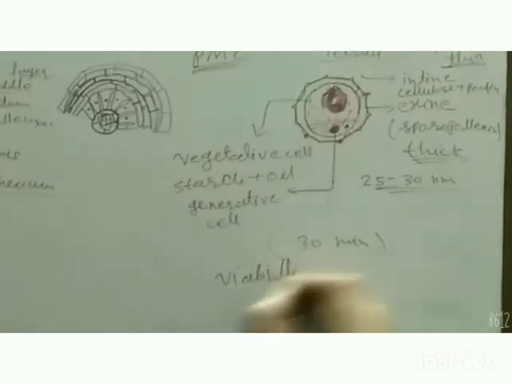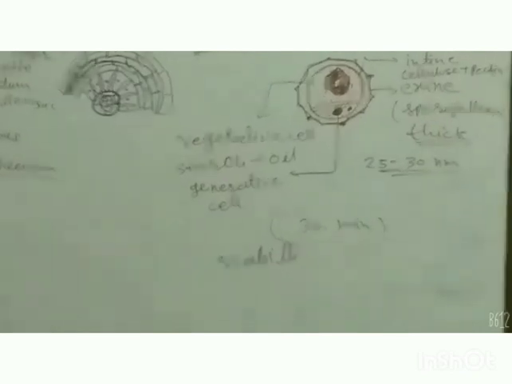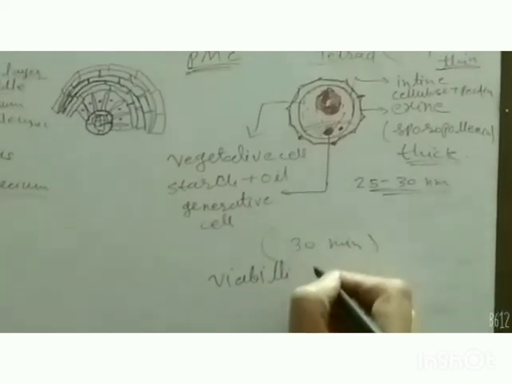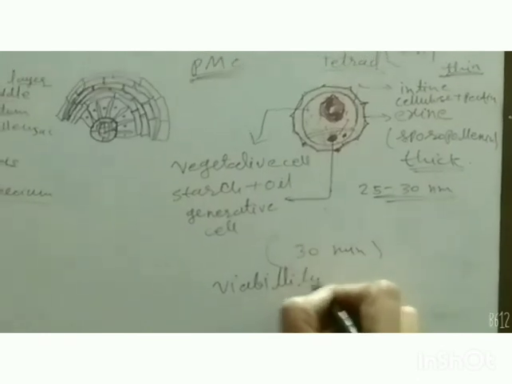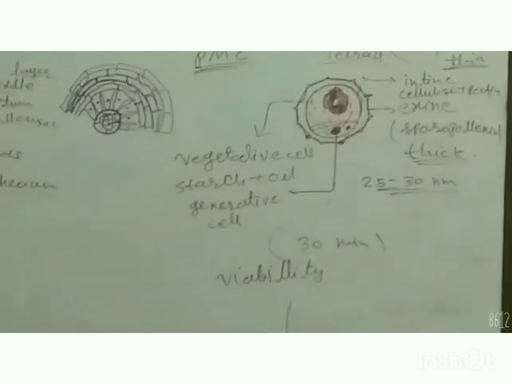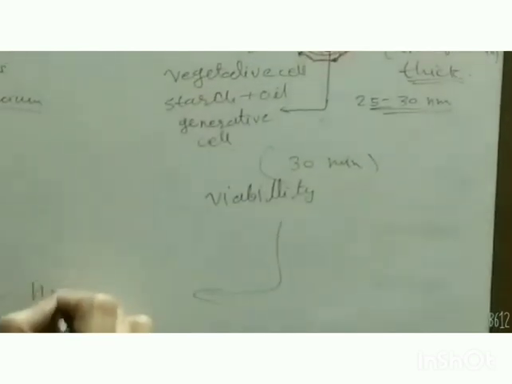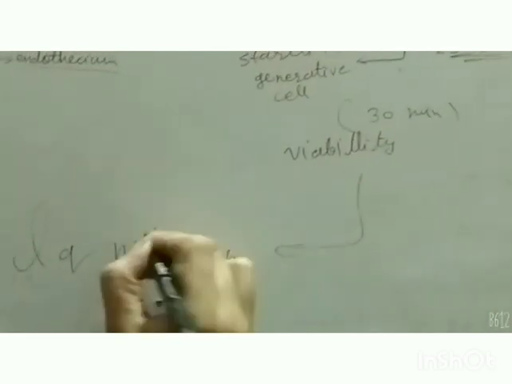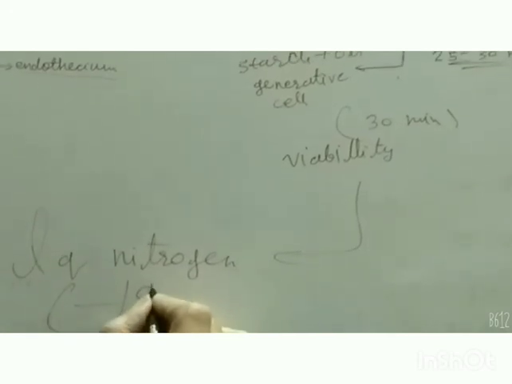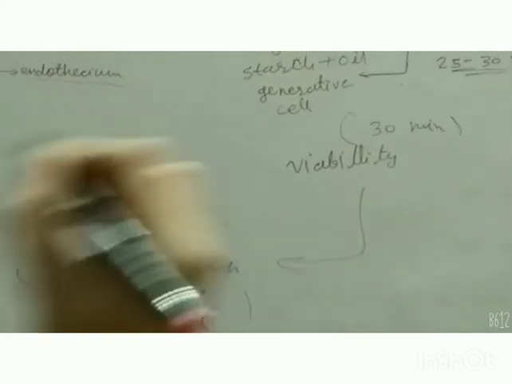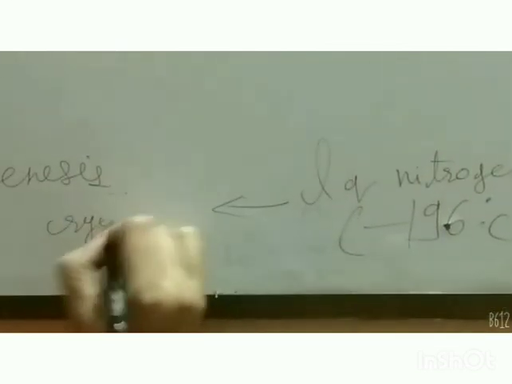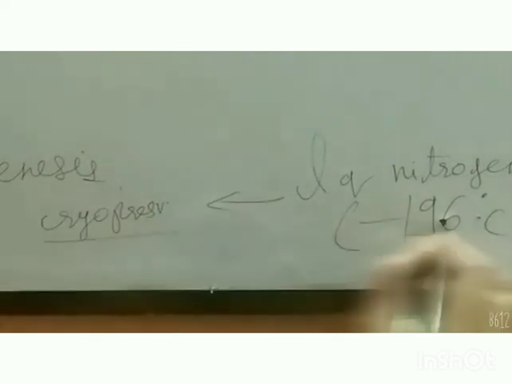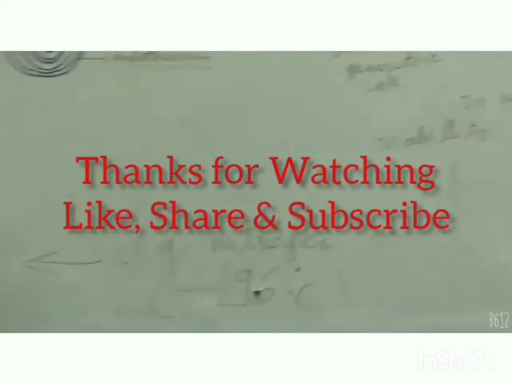To increase this duration, pollen grains are stored in pollen banks under specific conditions. They are stored in liquid nitrogen at a temperature of minus 196 degrees Celsius, which is called cryopreservation. So these were all about the formation of the male gametophyte or microspores, which is called microsporogenesis.